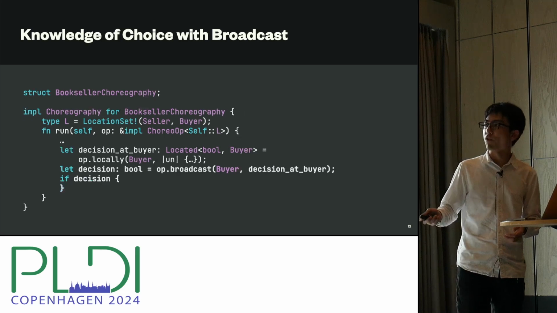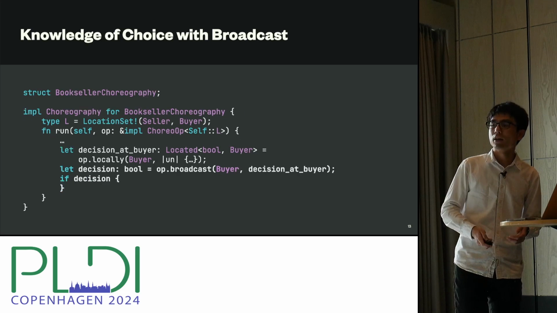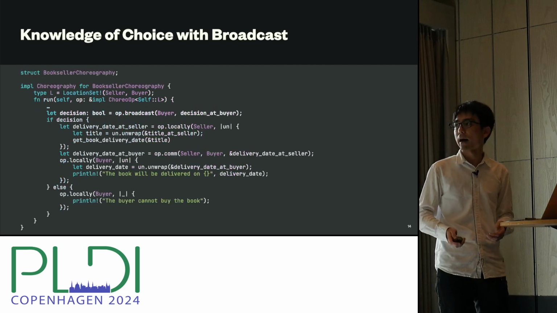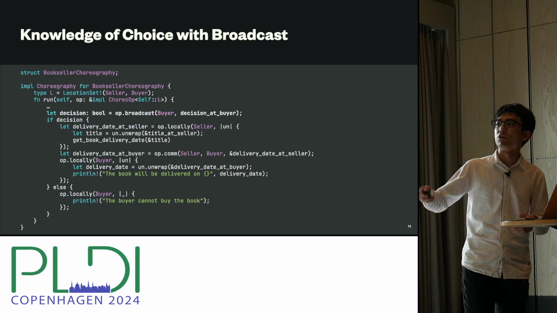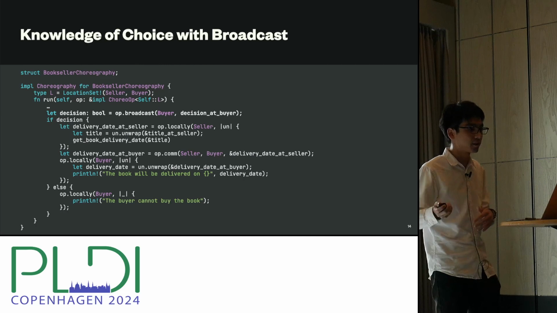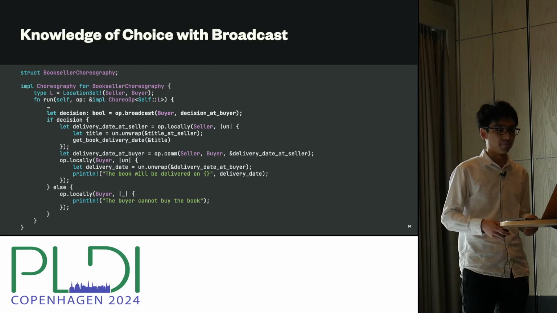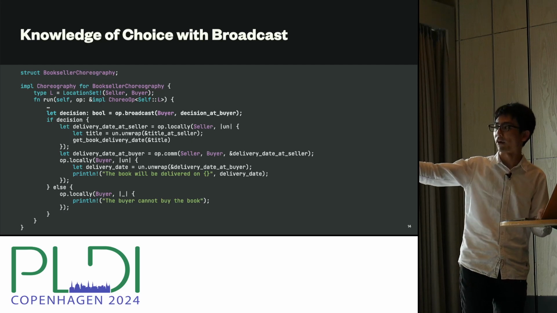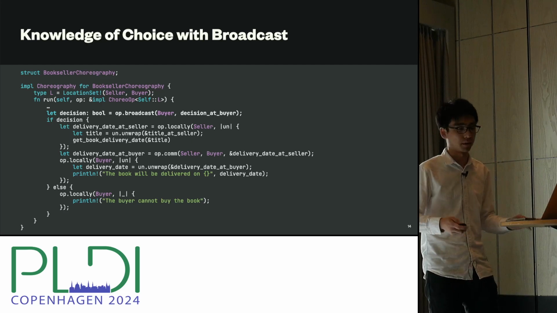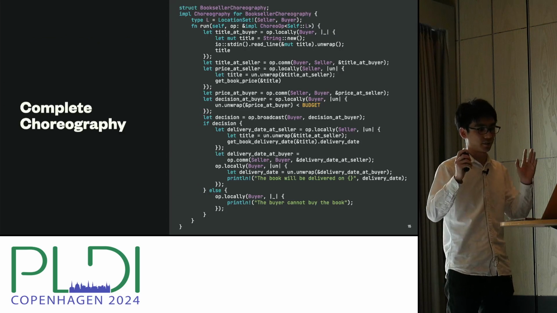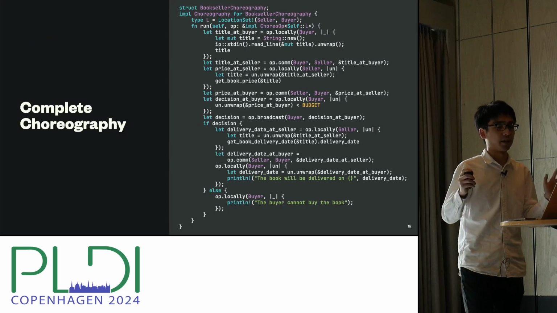So in this case, we want to use the if statement. So if the buyer decides to buy the book, we can do more communication about the delivery date. And if not, we can just print that the buyer cannot buy the book locally on the buyer. So this is the complete choreography in ChoRus.